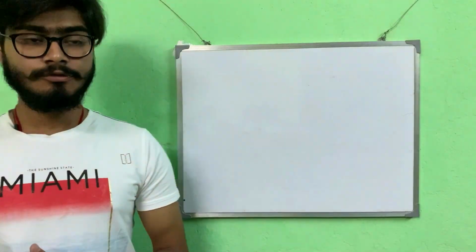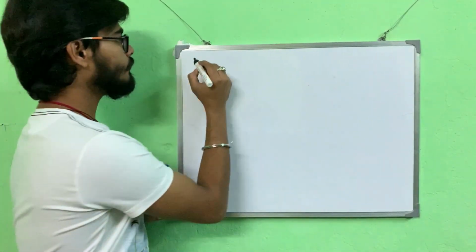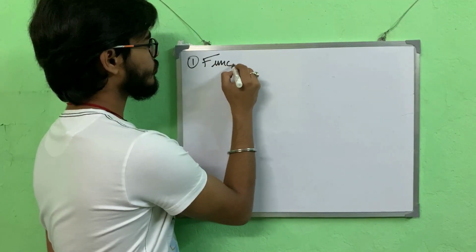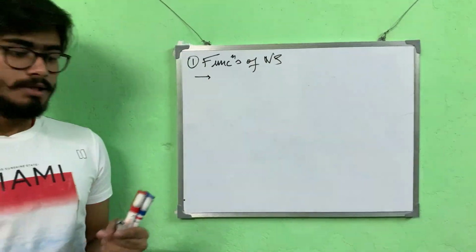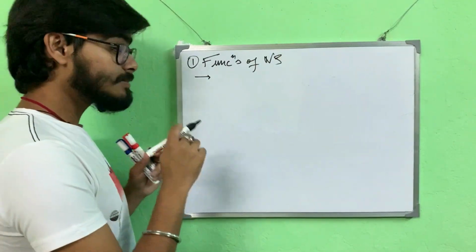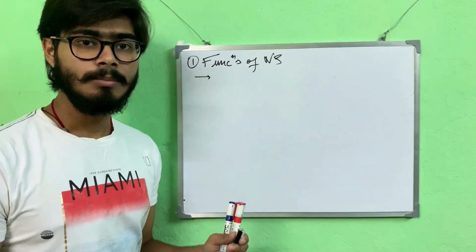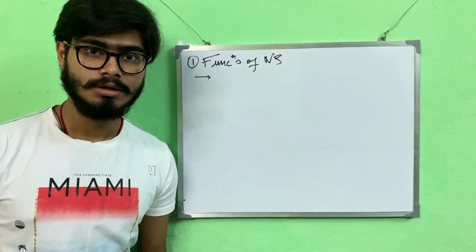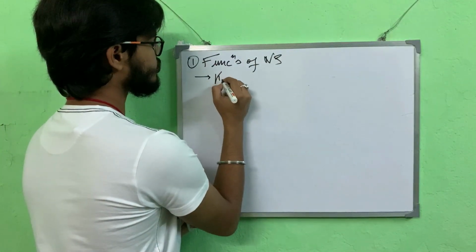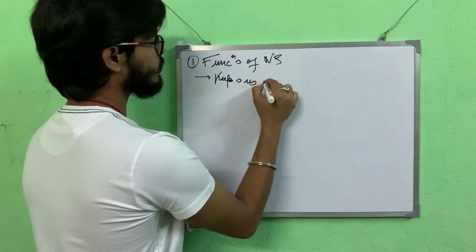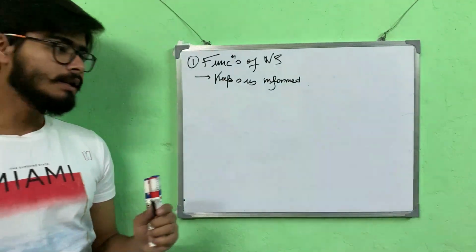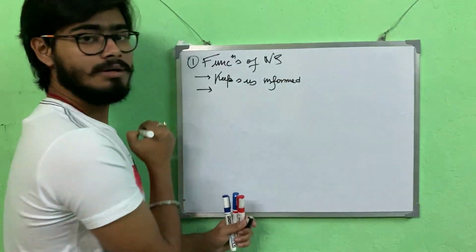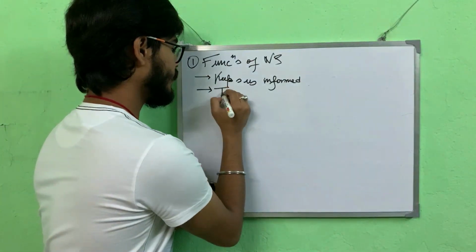So first of all, we need to know, why do we need a nervous system in our body? So what are the functions of the nervous system? First thing is it keeps us informed about what is happening in the outside world. Secondly, it helps us to think. It gives the ability to think.